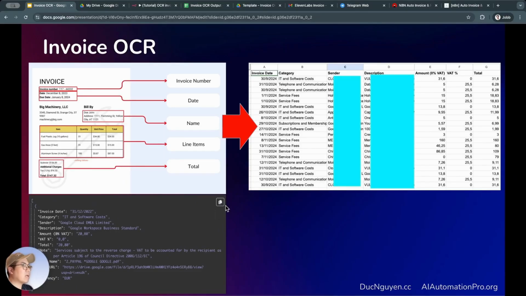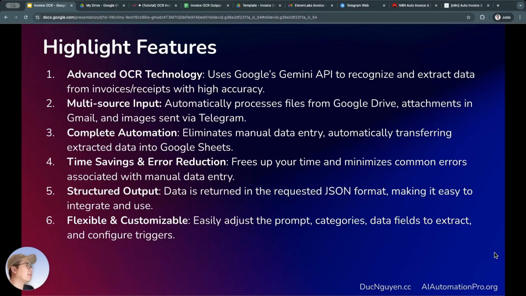So after we have the structured data, the next step is very simple. It just pushes this structured data into a database or a spreadsheet file with rows and columns that we've already defined, so it just matches and aligns accordingly. So this information goes into this column, that information goes into that column, and the process sequentially handles all the invoices so that, in the end, it automatically generates a basic accounting declaration for us, completely automatically.